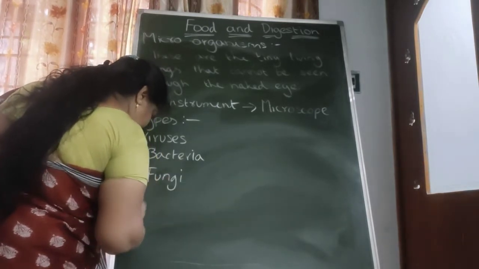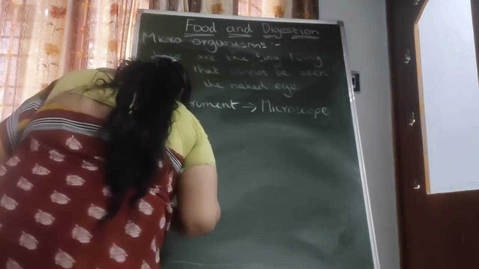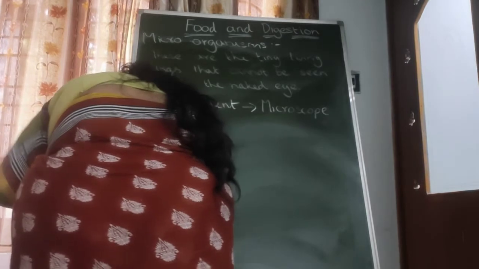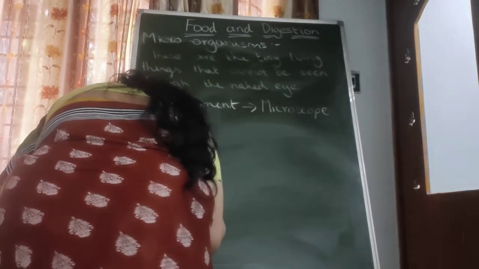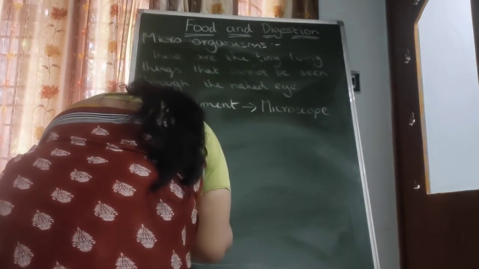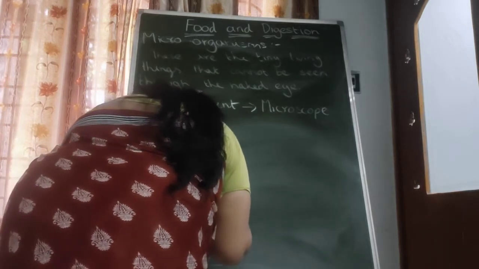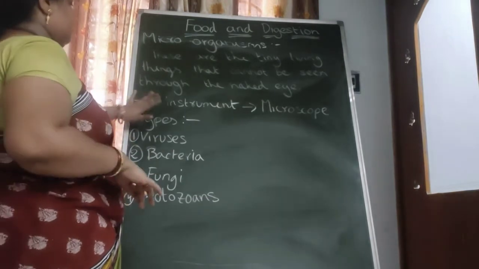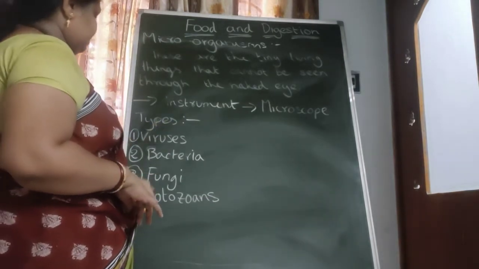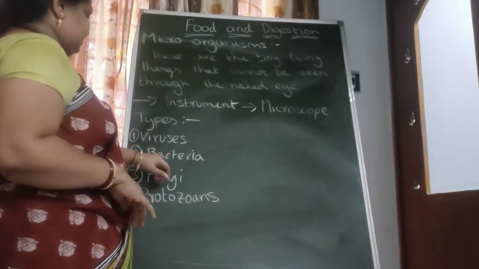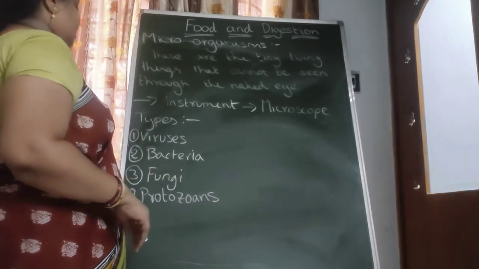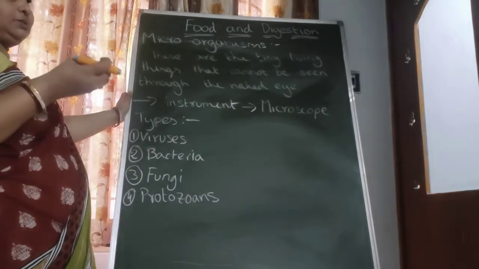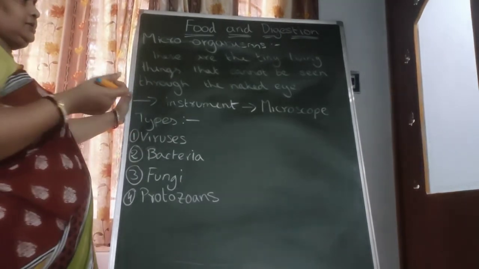Fourth one is protozoan. These are the different types of microorganisms. All the microorganisms can be categorized into four types: virus, bacteria, fungi, protozoans. These are also known as germs. Germs are causing illness and diseases.